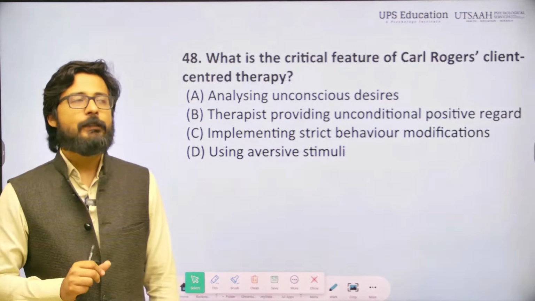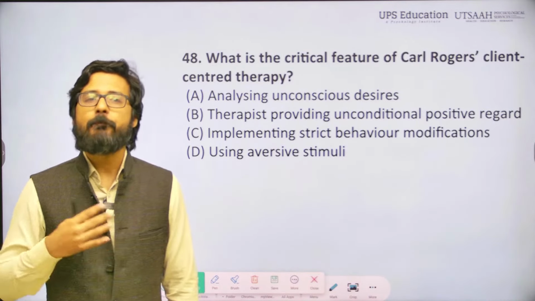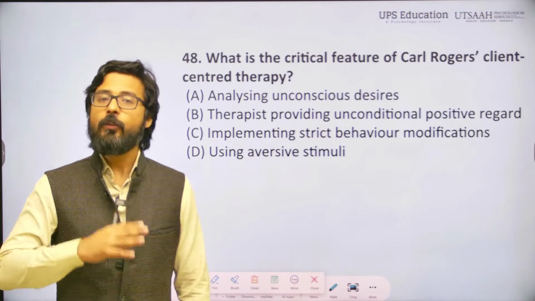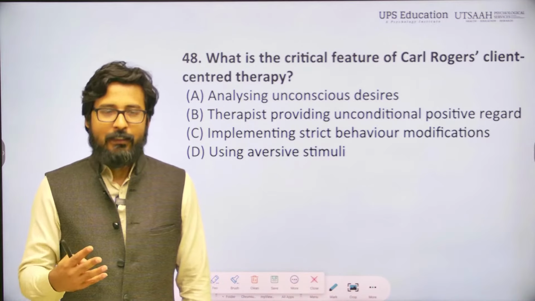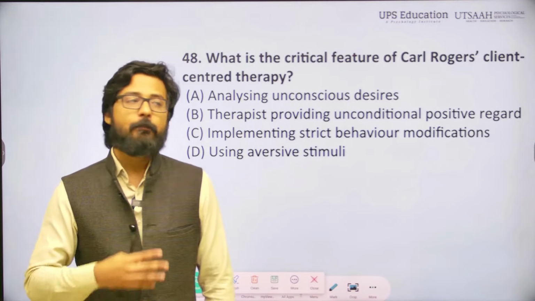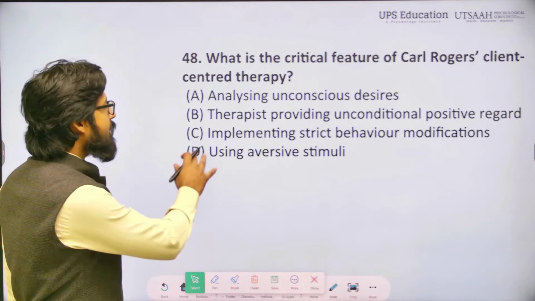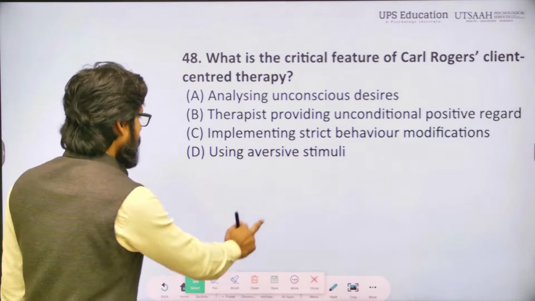This simply means that the therapist accepts and supports the client without judgment, allowing the client to explore their thoughts and feelings freely and explore their potential and capacity. So, the correct answer will be B, therapist providing unconditional positive regard.